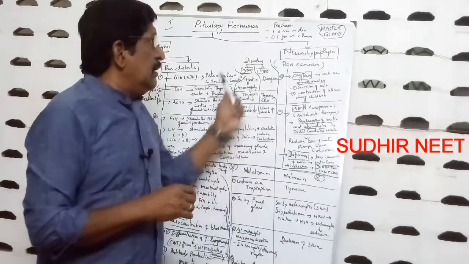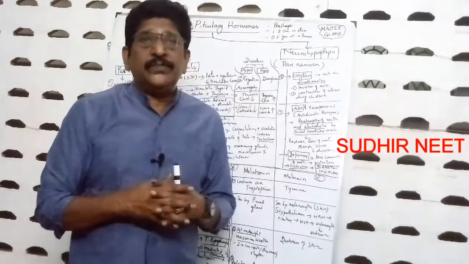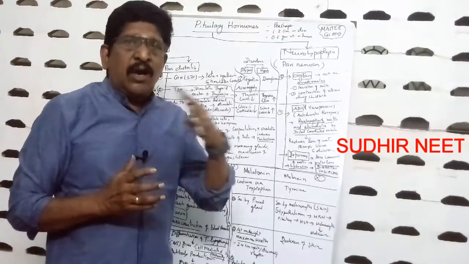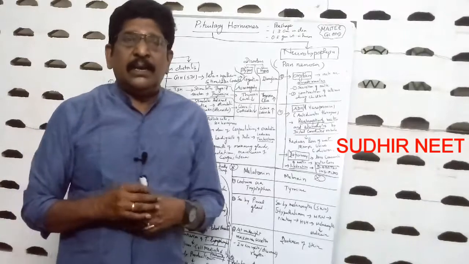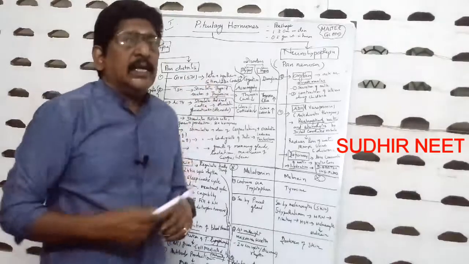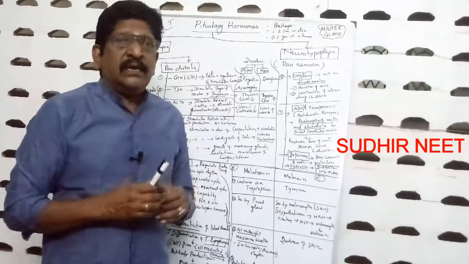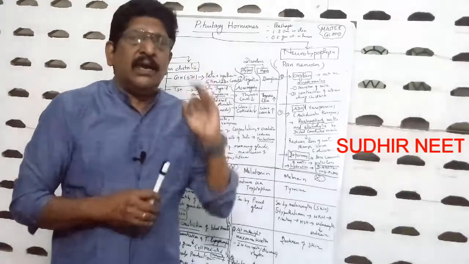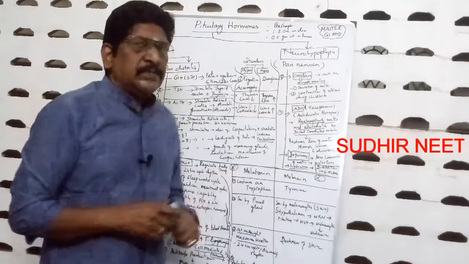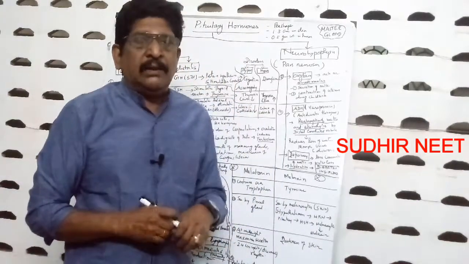See, generally the glands and the hormones and the functions and the disorders are often asked in the NEET question paper. You definitely get one question in the glands and the hormones and their actions and the disorders. So today let us confine ourselves to three glands: pituitary, pineal and thymus. First, let us talk about pituitary gland.